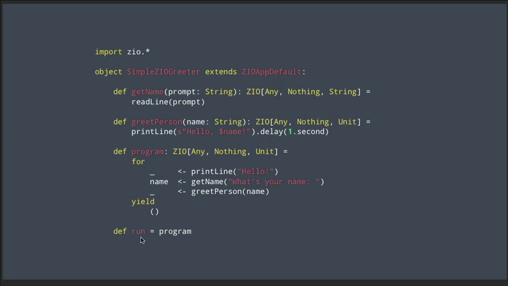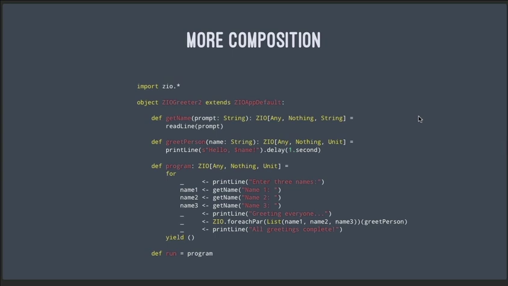And then in this example, I just say that, okay, run is equal to program. And remember again, the ZIO types are maybe one of the harder things to read. And we can simplify all of these. I just didn't bother to do that here, so I can show you more and more composition.